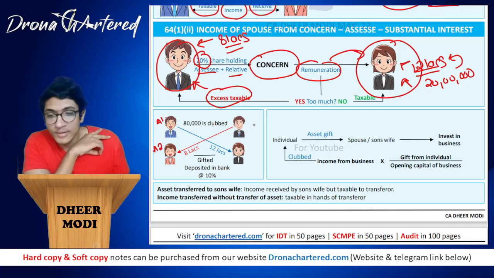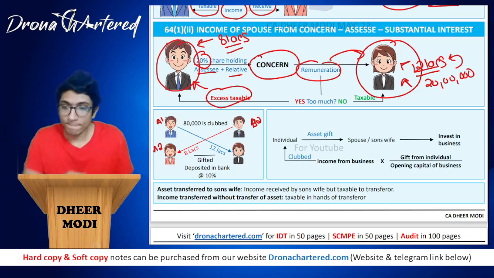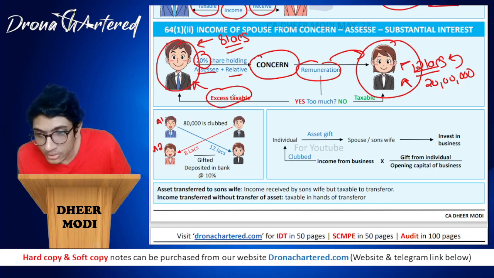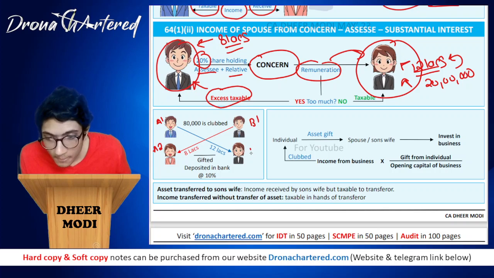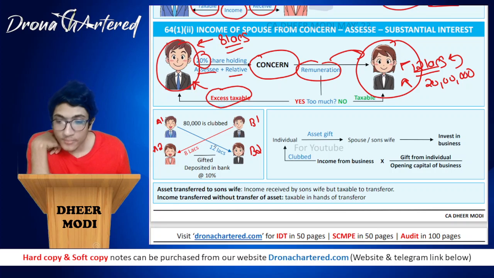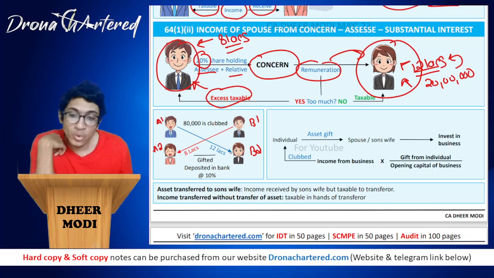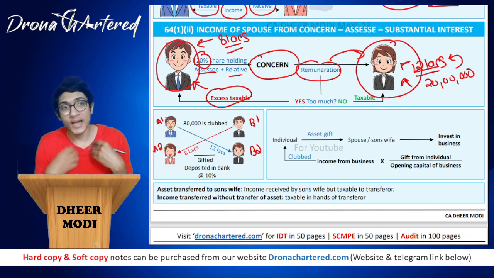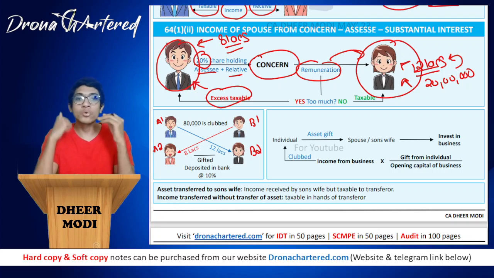These are one couple. And this is your second couple. Let's name them B1 and B2. So this is your couple B1 and B2. Now what if A1 gives any loan to B2, that is, the wife of another SSE? So if A1 gives a loan to B2 and B1 gives a loan to A2, you realize this is a cross that they are making: I will give a loan to your wife, you give a loan to my wife.